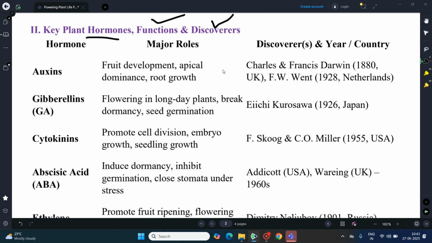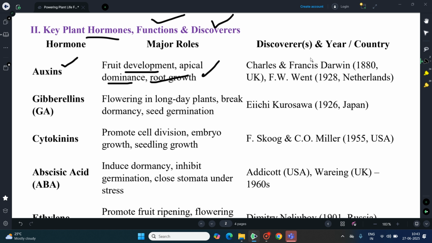And now we will see some of the plant hormones and their functions in reproduction, and who discovered these hormones, as detailed in this table. The first one is auxin. It is involved in fruit development and also apical dominance, and promotes root growth.